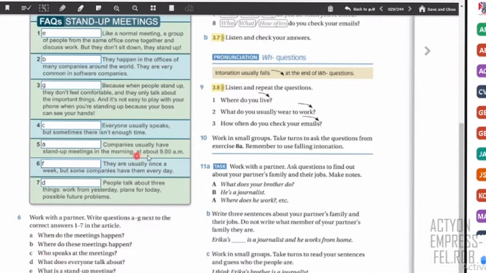Number 5, companies usually have a stand-up meeting in the morning at about 9 a.m. This is time, so you say when. Another option is what time. You can say when, or you can say what time. Number 6, it says they are usually once a week, but in other cases, every day. So this is the frequency. So number 6 is how often. And finally, number 7, people talk about 3 things: work from yesterday, plans, and others.